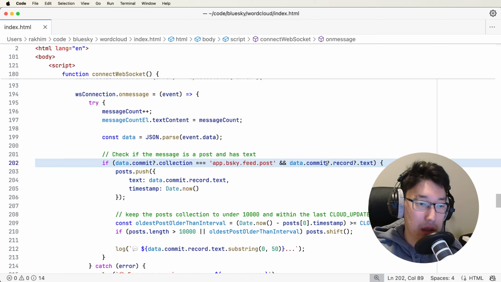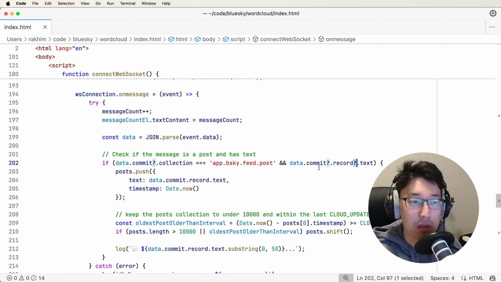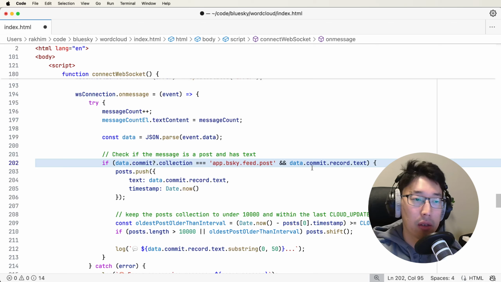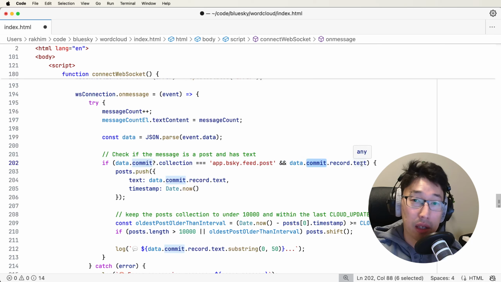And by the way, these question marks are so-called optional chaining in JavaScript. The reason you would like to have them here is that if you didn't have them, then if there's no commit in data or there's no record in commit, you would get an exception. You would fail with this famous JavaScript type error where it would say attribute text not found for undefined, because this would be undefined.